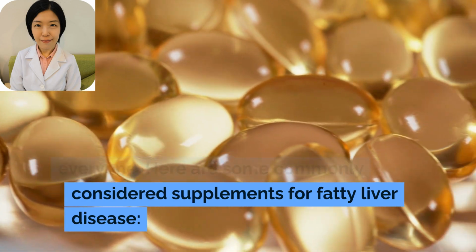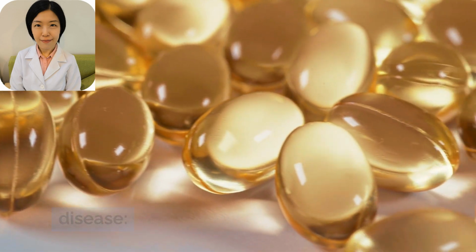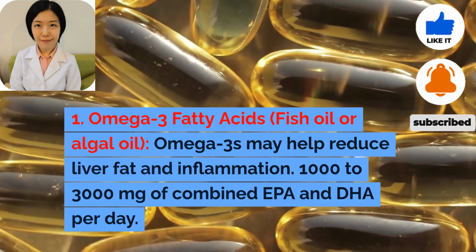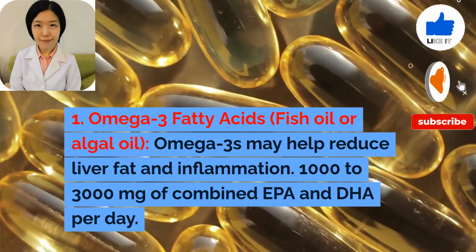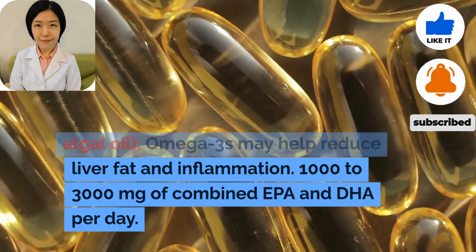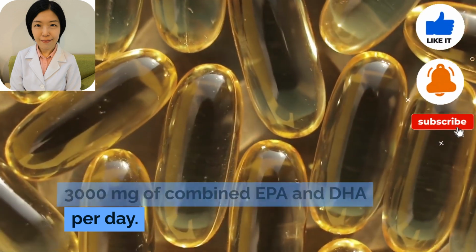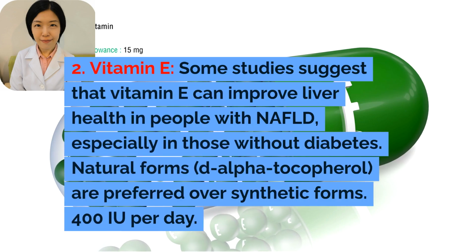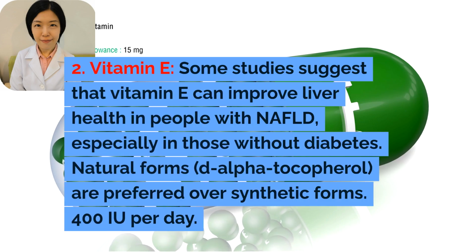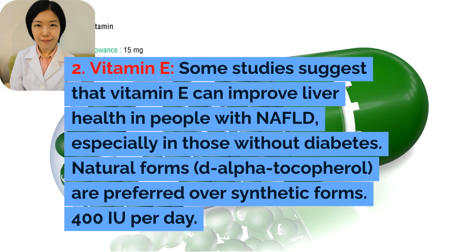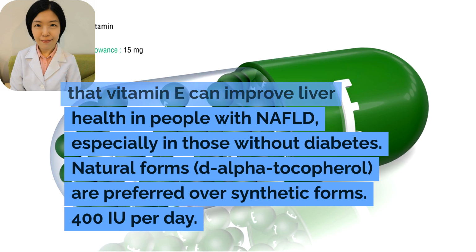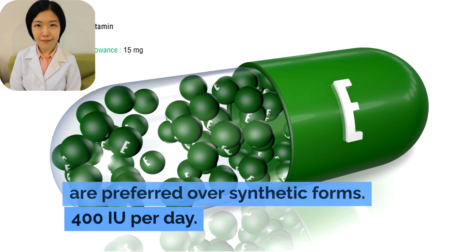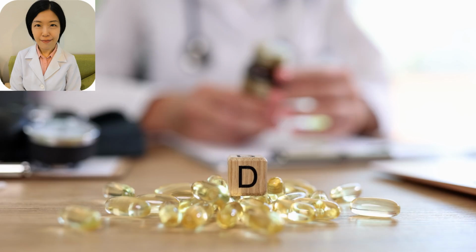Here are some commonly considered supplements for fatty liver disease. 1. Omega-3 fatty acids, fish oil or algal oil. Omega-3s may help reduce liver fat and inflammation. 1,000 to 3,000 milligrams of combined EPA and DHA per day. 2. Vitamin E. Some studies suggest that vitamin E can improve liver health in people with NAFLD, especially in those without diabetes. Natural forms, D-alpha tocopherol, are preferred over synthetic forms. 400 IU per day.